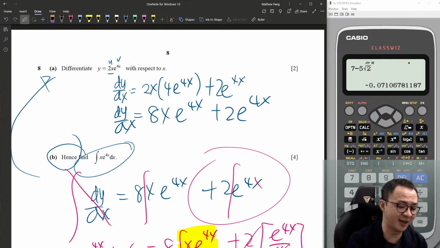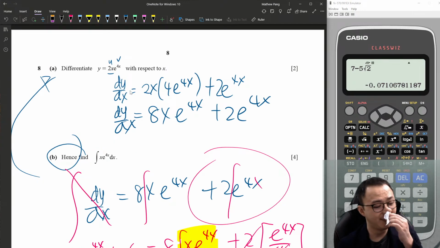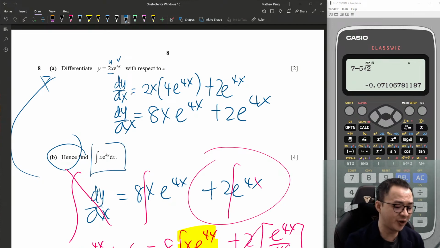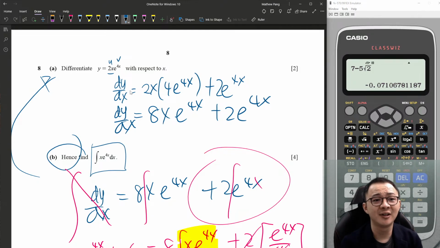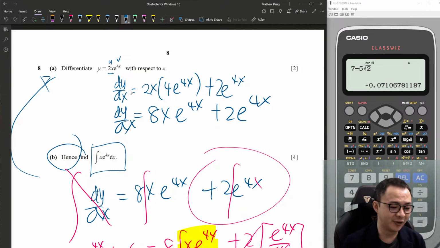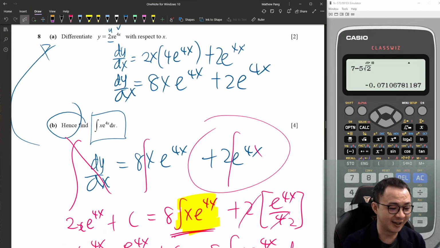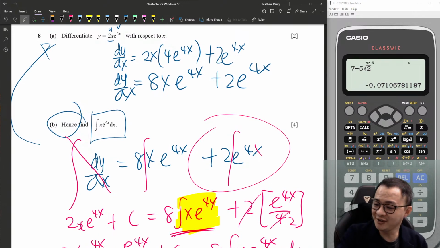This is what I mean by Hang's question for integration. It means you can never straight away integrate this one at your level. Definitely when you go to the next level, you will learn something. I believe this is integration by parts, isn't it? Then you can do it at a higher level. So anyway, this is how you solve this kind of Hang's question.